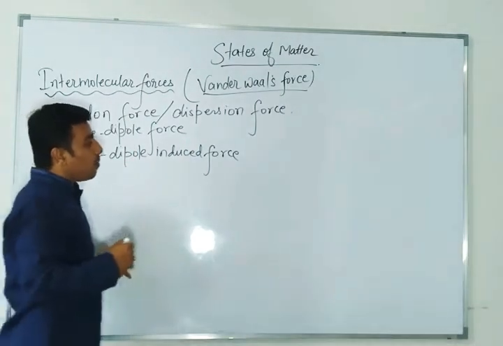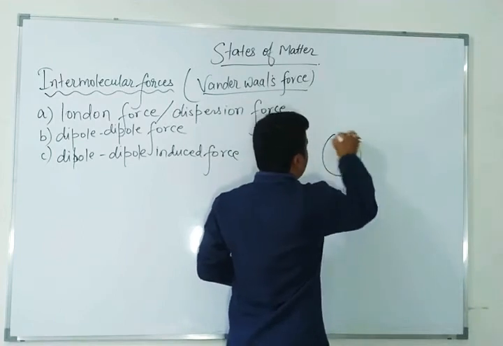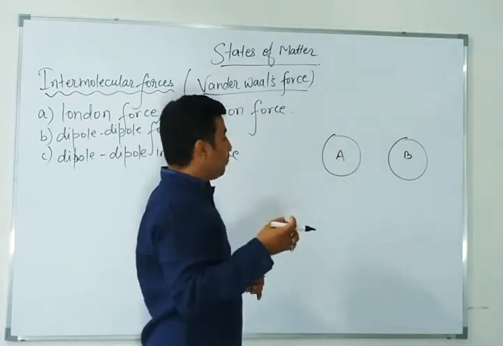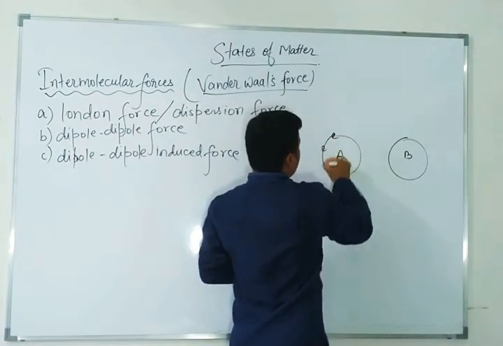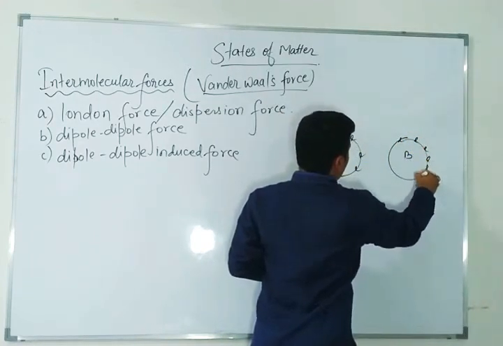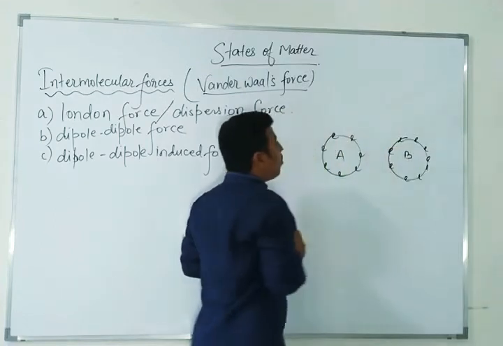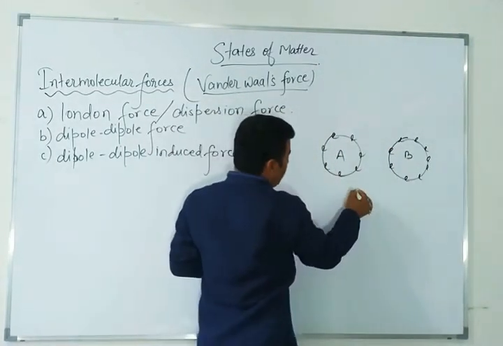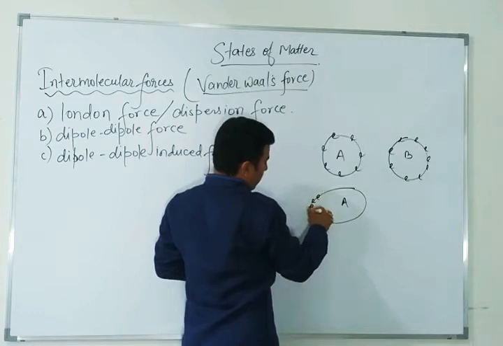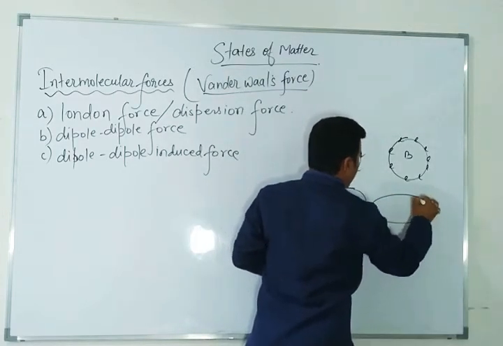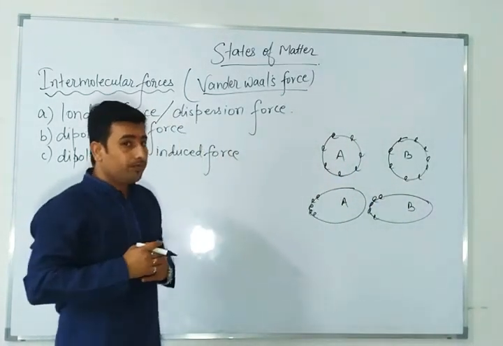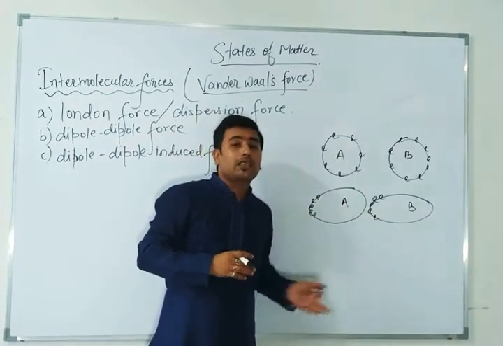Now, as I have discussed about the symmetry of the molecule, this is one atom A and another atom B. In both the atoms, electrons are rotating or revolving. When the electron cloud is on the left side of atom A, then similarly the electron cloud of atom B will also be there. Now the question is, why do these electrons come towards the left side?